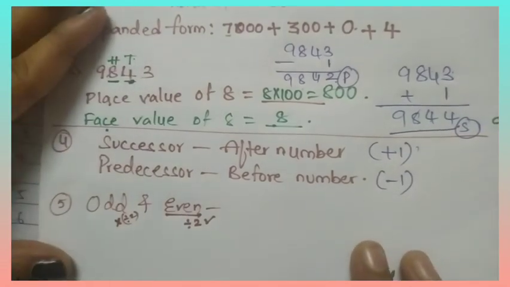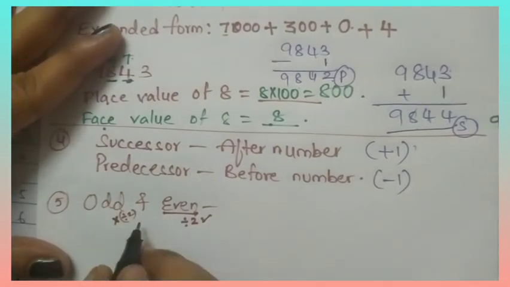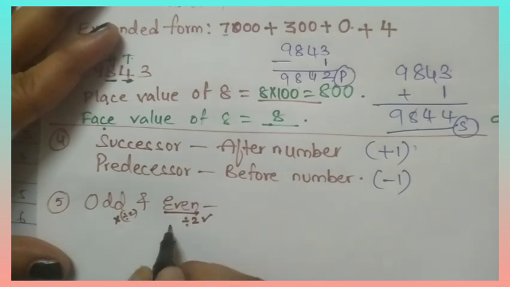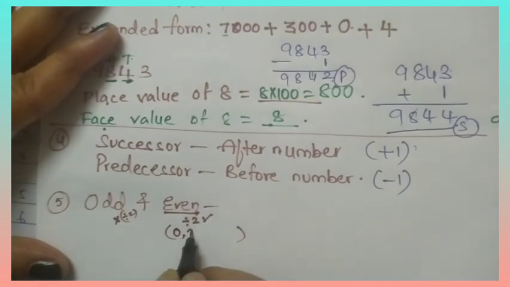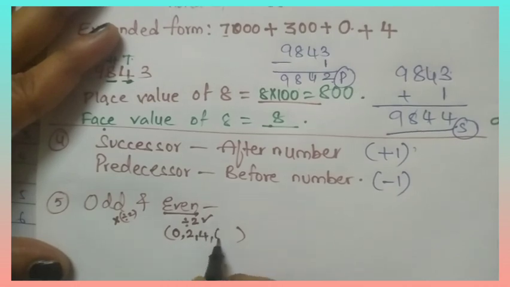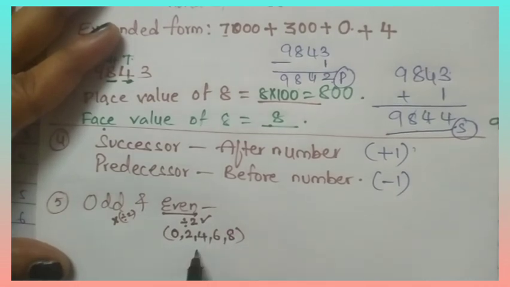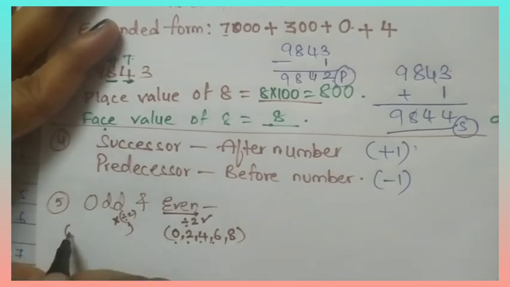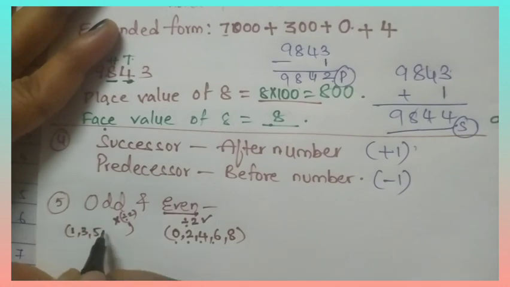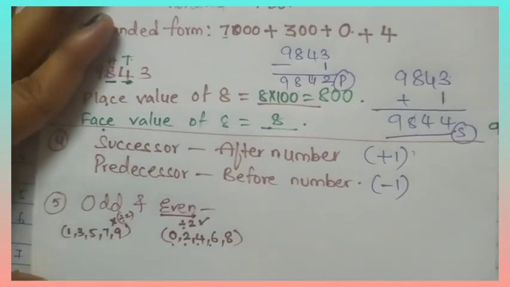Okay, for example, we can say one more definition also. For even numbers we have 0, 2, 4, 6, 8 in the ones place. 0, 2, 4, 6, 8 in the ones place. For odd numbers there will be 1, 3, 5, 7, 9 in the ones place.